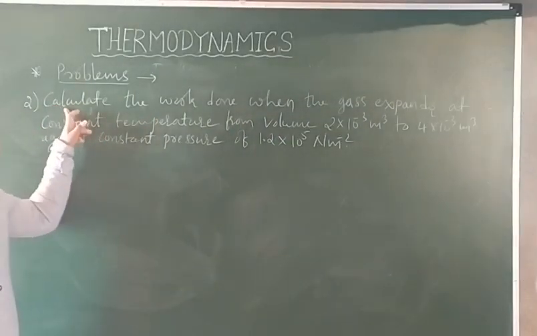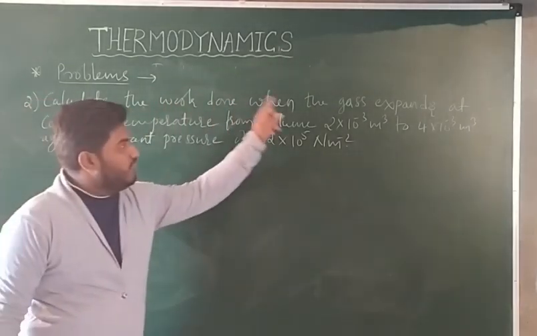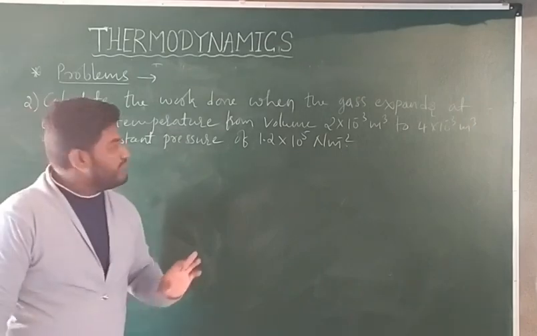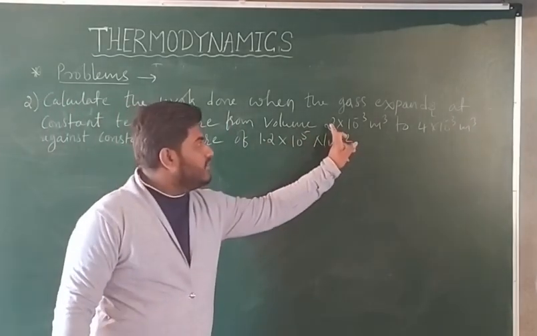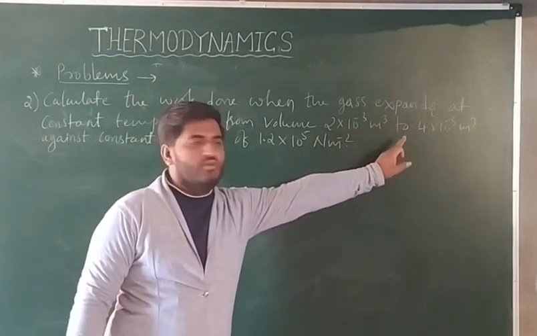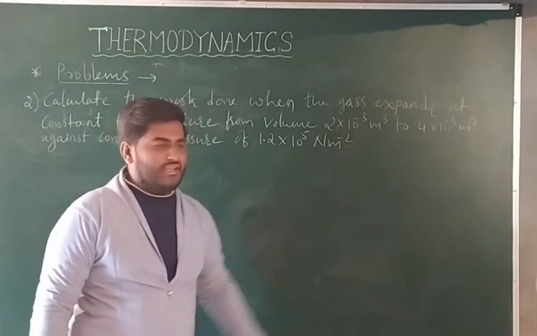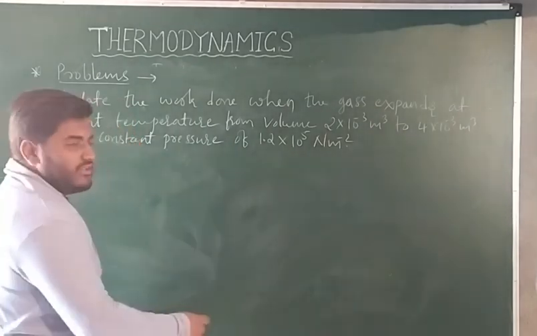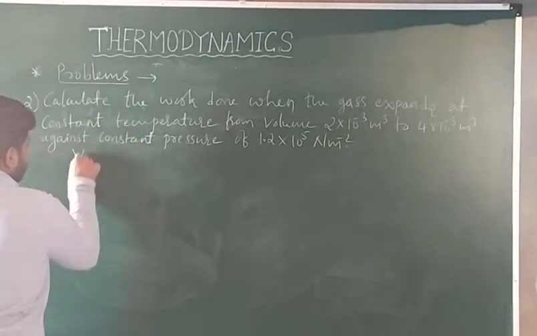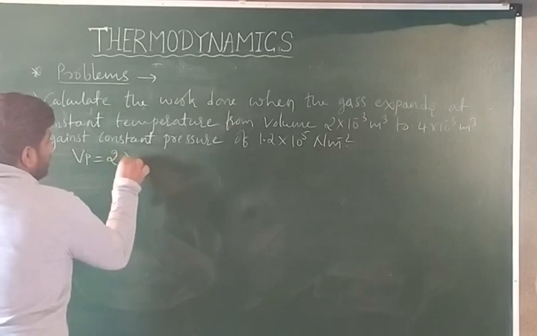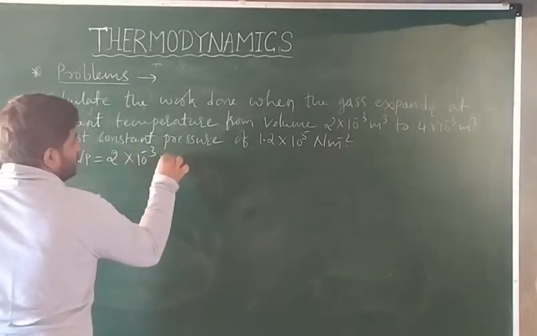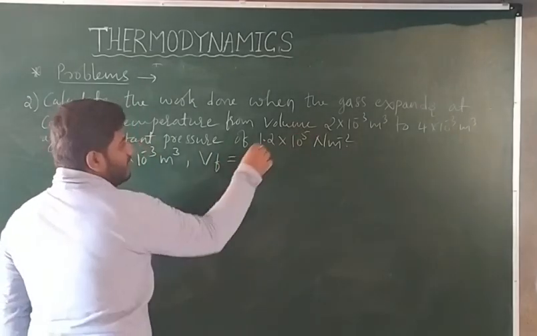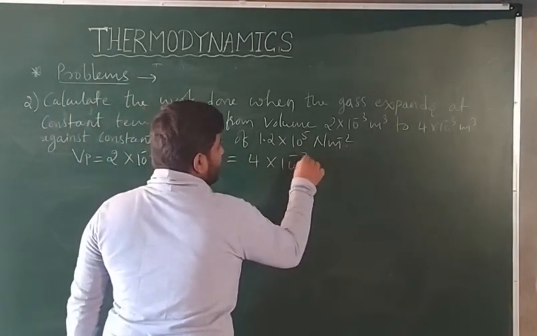This is the second problem. Calculate the work done when the gas expands at constant temperature from volume 2 into 10 to the power minus 3 meter cube to 4 into 10 to the power minus 3 meter cube against constant pressure of this one. What you are given with? You are given with initial value, how much it is? 2 into 10 to the power minus 3 meter cube. And you are given with final value, V final is equal to how much? 4 into 10 to the power minus 3 meter cube.